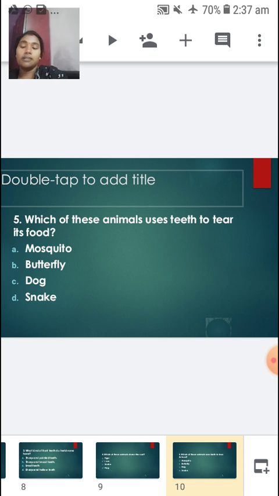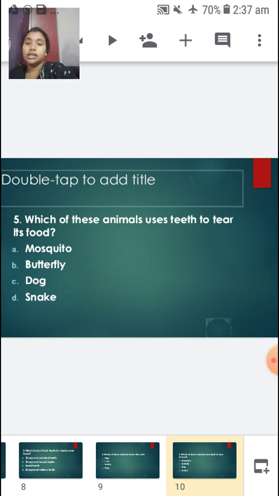No. A butterfly has a hollow, tube-like mouth structure to suck nectar from plants. Next, dog. So a dog uses its teeth to tear its food. Since a dog is a carnivore, it tears its food using its sharp and pointed front teeth. Okay, children? The snake does not have teeth. It directly swallows the food.